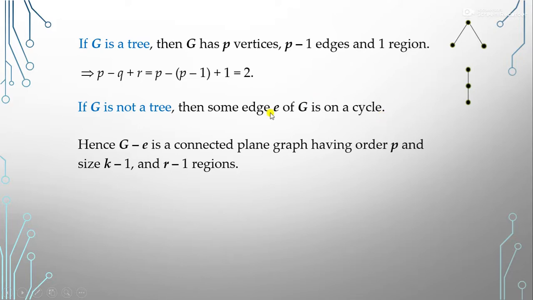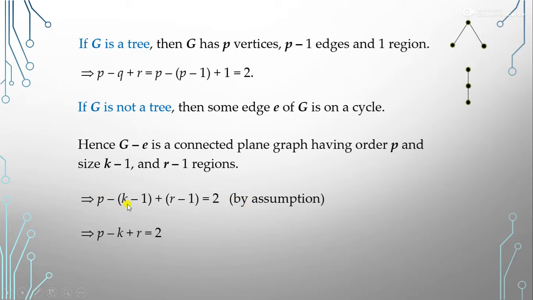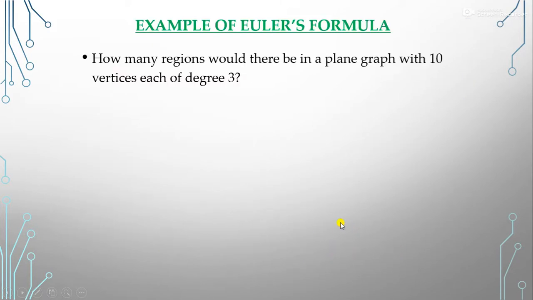It means that G minus E is a connected plane graph of order P, meaning the number of vertices is P, and size K minus 1, where size represents the edges, and with R minus 1 regions. So we conclude that P minus (K minus 1) plus (R minus 1) must be equal to 2. We assumed this. When we solve it, P minus K plus R is equal to 2. So it's proved that P minus Q plus R is equal to 2. So this is our Euler's formula.